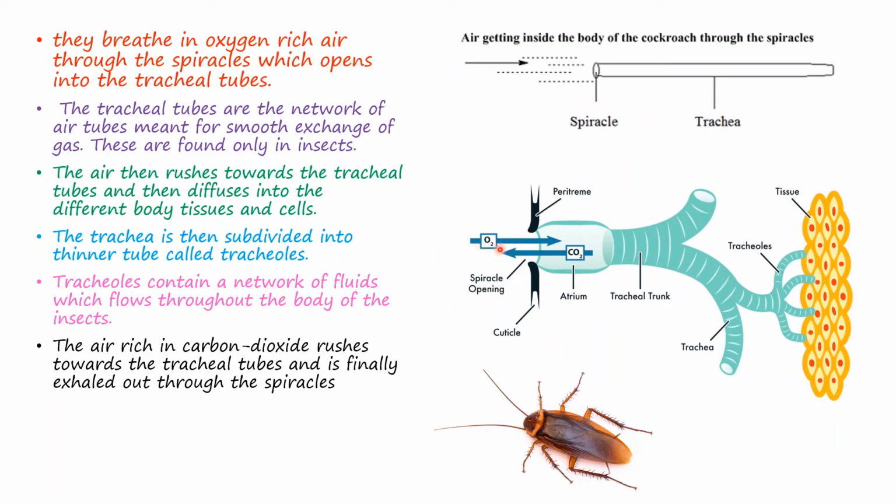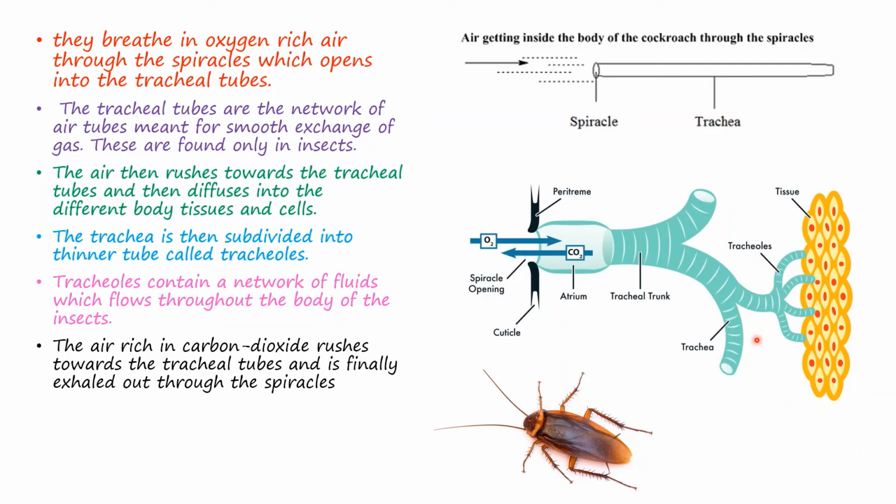The spiracles are provided with apertures which open and close. Each spiracle opens into a small chamber called atrium. From each atrium, a tracheal tube arises. All the tracheal tubes of a side join and form a longitudinal tracheal trunk. From the longitudinal tracheal trunks, trachea are distributed throughout the body. The trachea divides into fine branches called tracheoles, which carry air directly to the cells in the tissues.